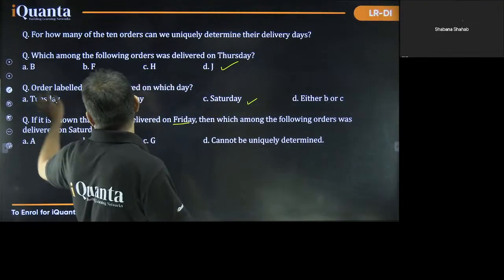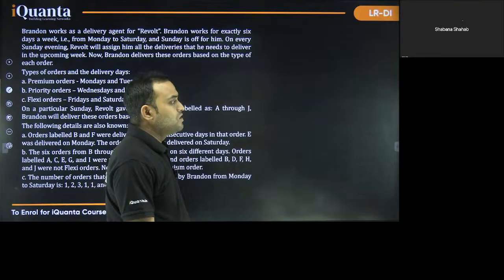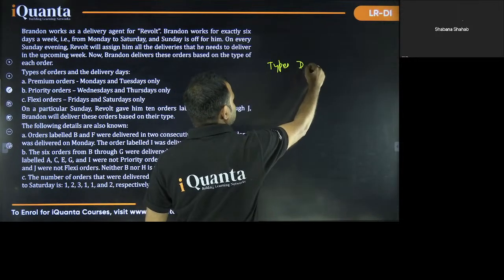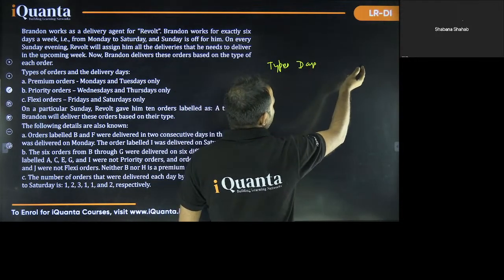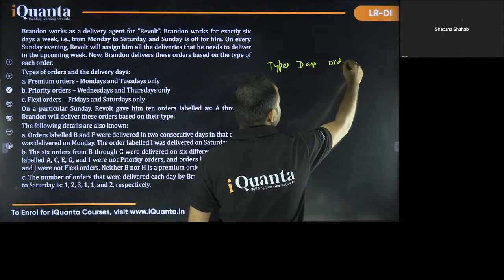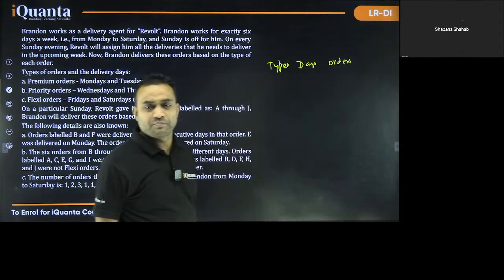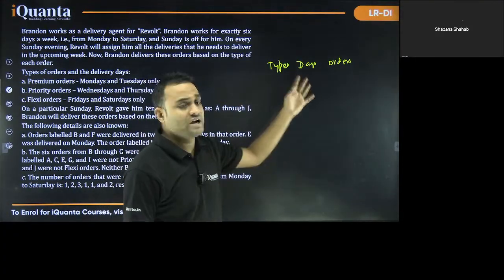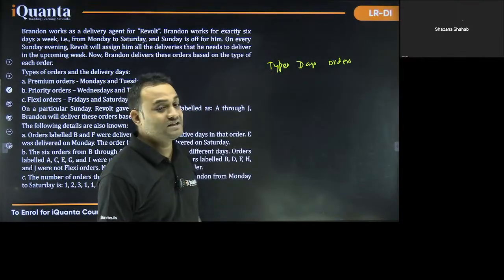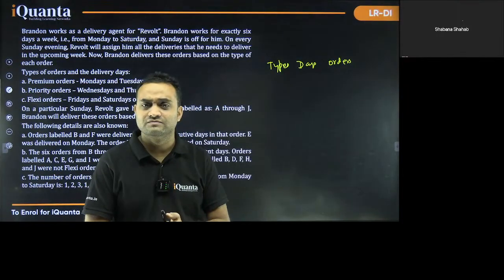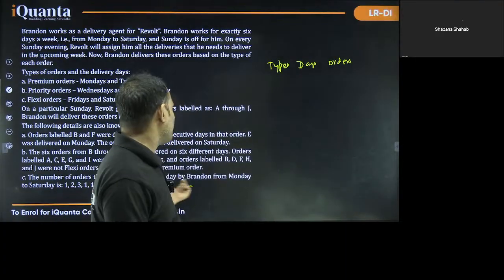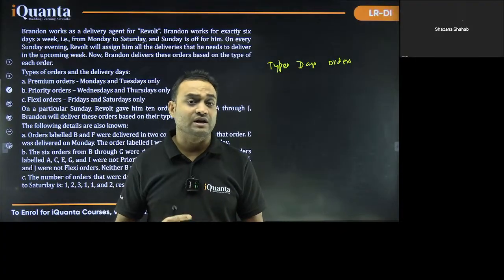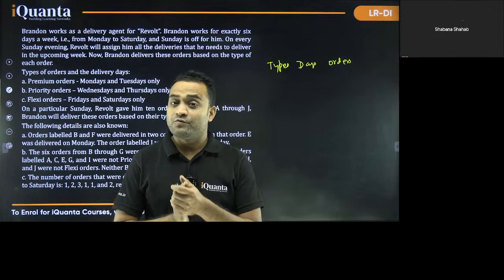So what do we know about this set? As we have read, we have types of orders, we have days and we have the order names, right? So this is not a big table, correct? We have 6 days, types of orders and names of the orders, and there is not much calculation. There are no numbers here. The only numbers are the number of orders delivered from Monday to Friday. So definitely this set looks like something that you can attempt as your first set.